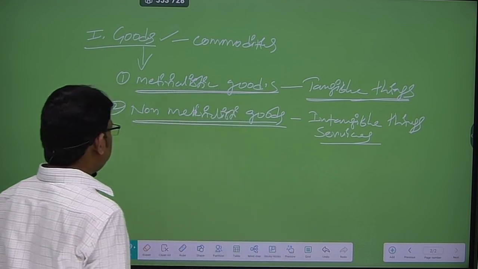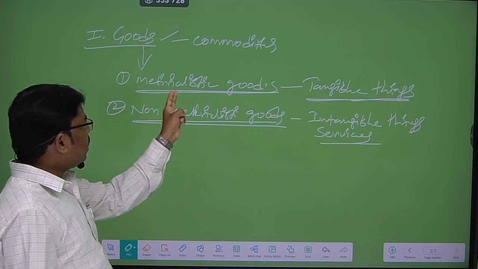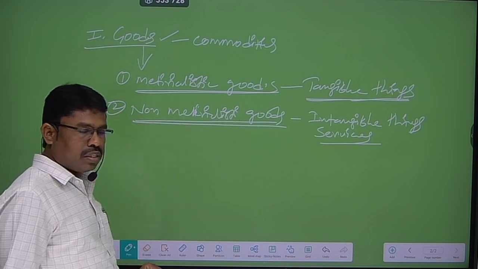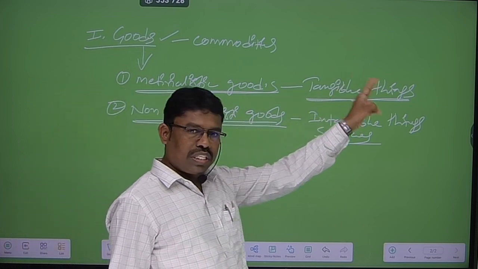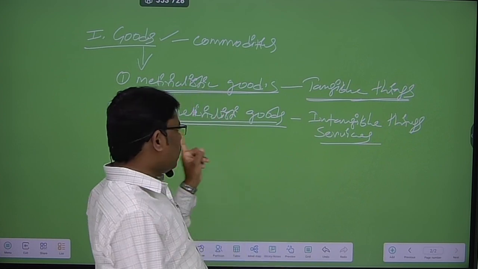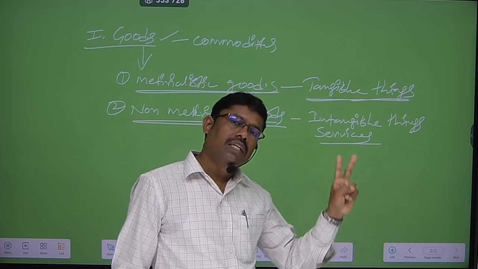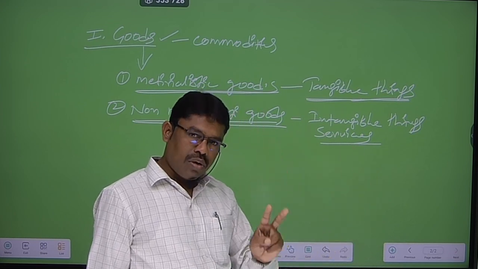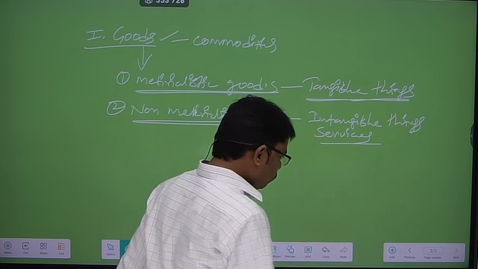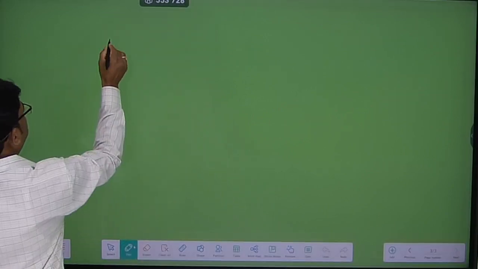So goods are divided into basically two types: materialistic goods and non-materialistic goods. Materialistic goods are possible to touch, see and transfer. Non-materialistic goods are called services. It is not possible to touch, see or transfer them. And next, now the materialistic goods.